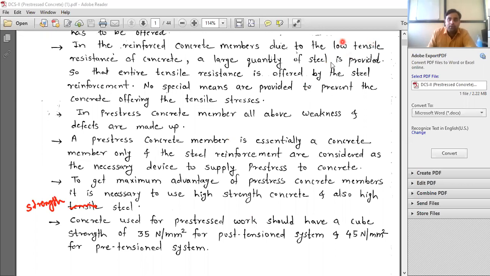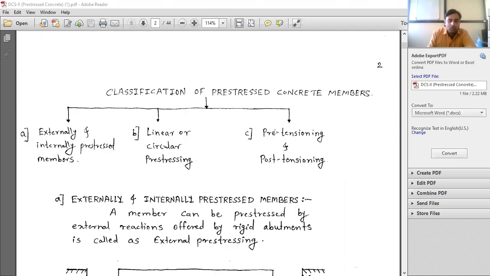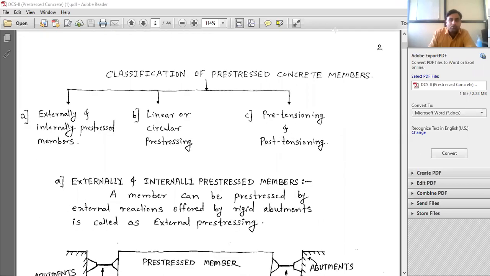So now moving to the next point. So here is the classification of pre-stressed concrete members. So basically 3 categories are there. Okay, based on these 3 points they are classified.